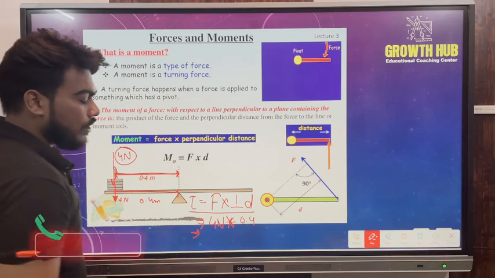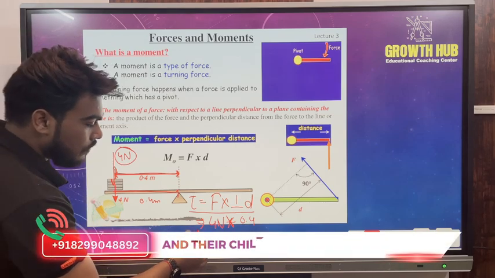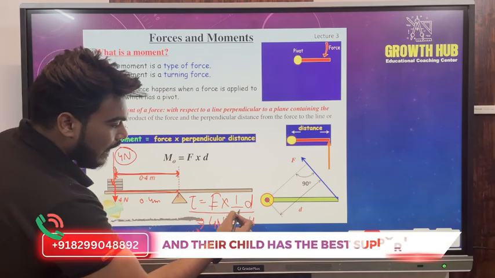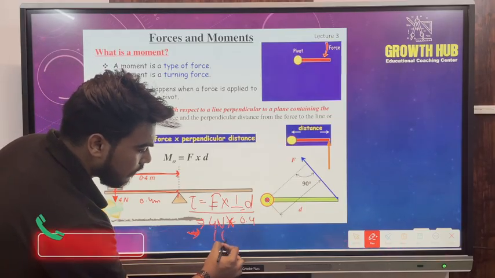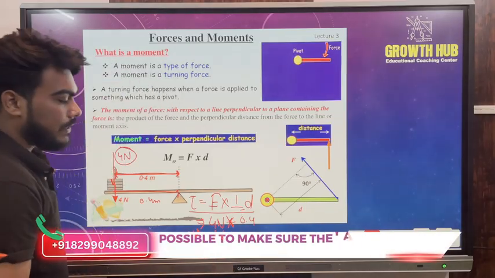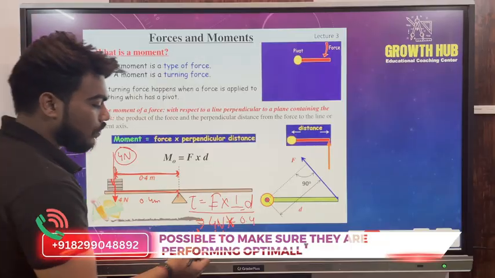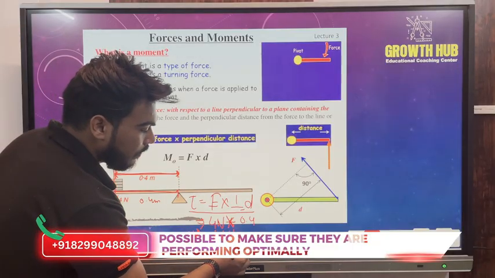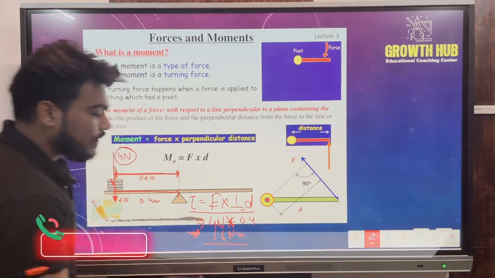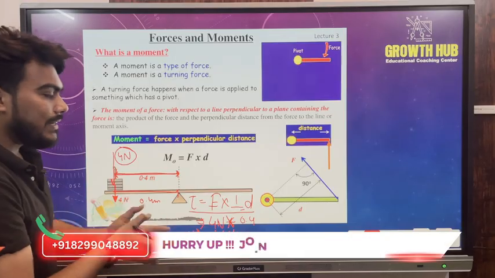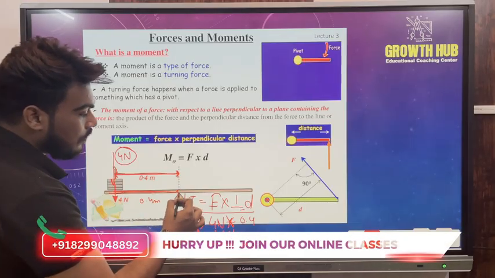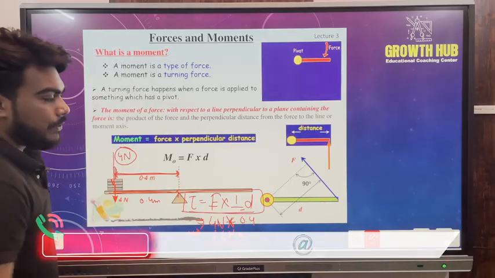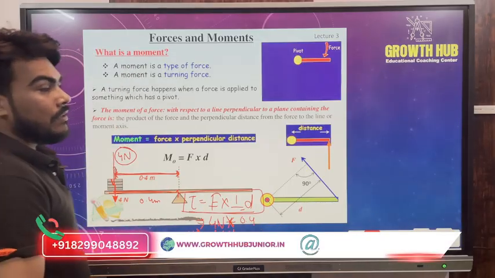So what will be the torque? Torque will be the product of these two, force and the perpendicular distance. That is 1.6, and the unit of this torque is Newton meter. So this is how we will calculate the torque. Mathematically it is given by force into perpendicular distance.